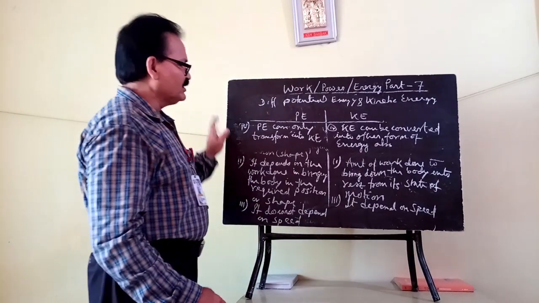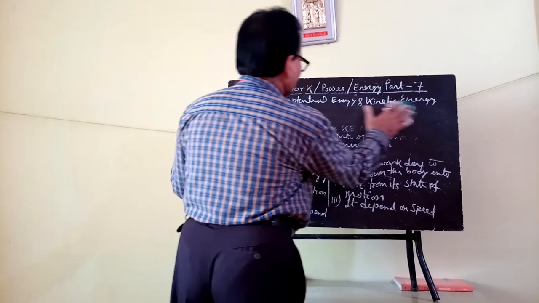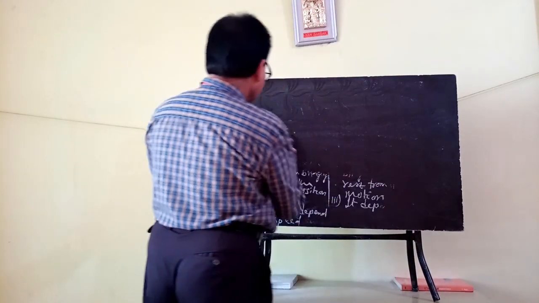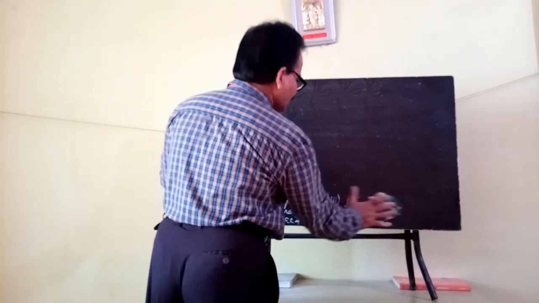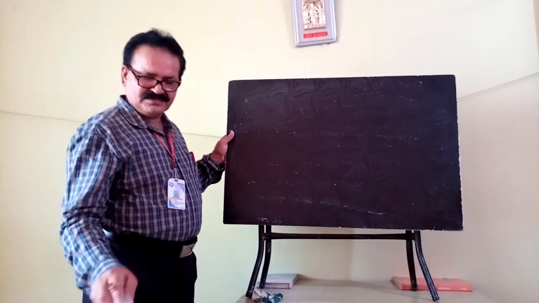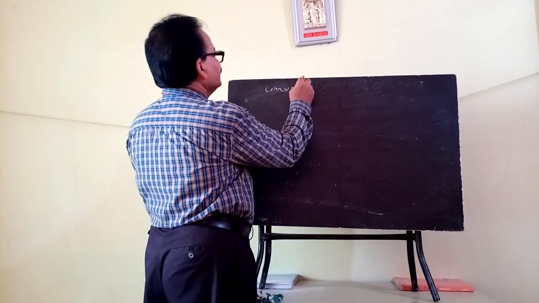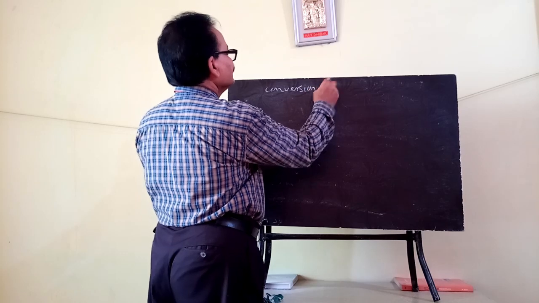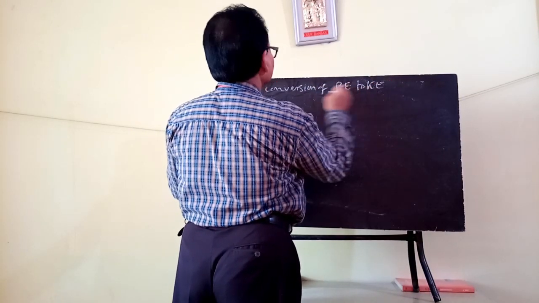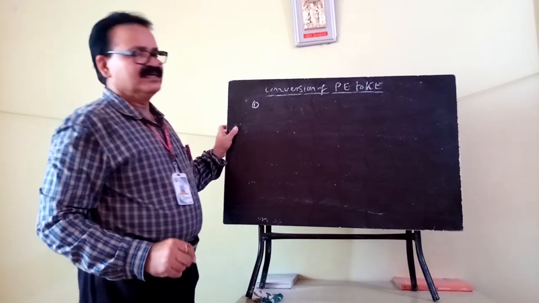Now for your next topic, the conversion of energy. Let's see examples of the conversion of potential energy to kinetic energy. There are several examples.